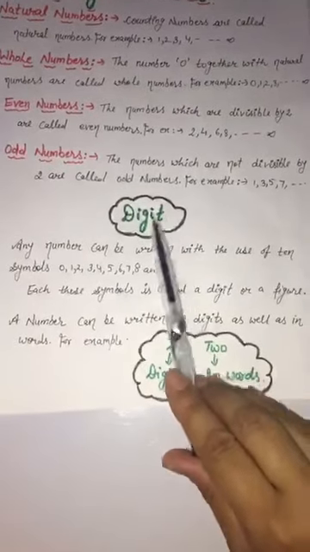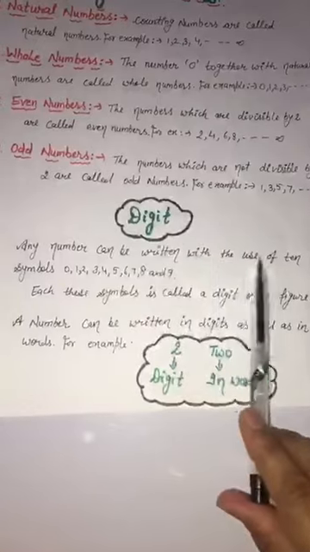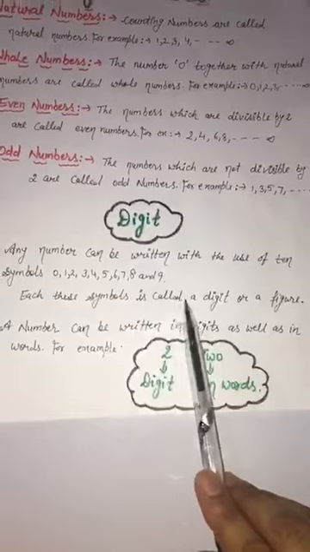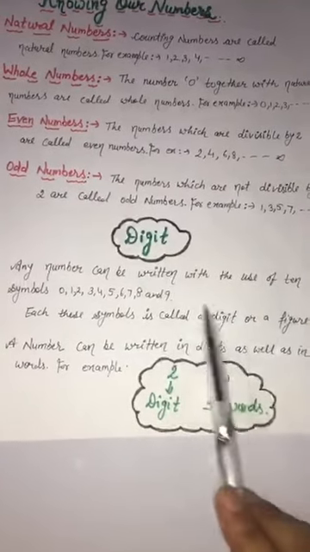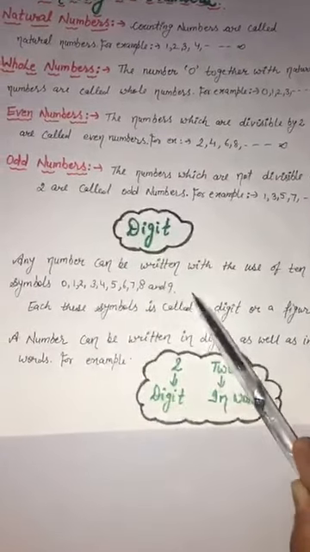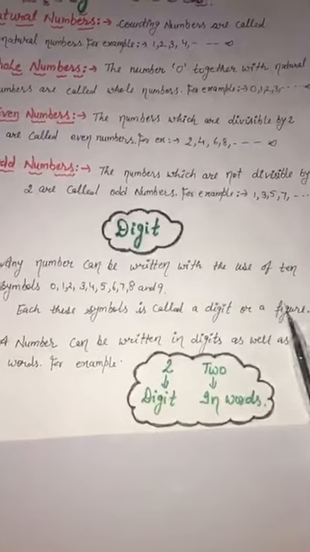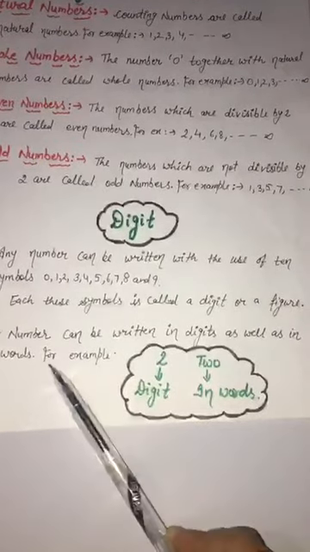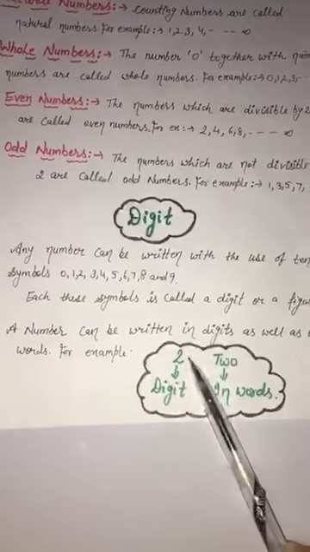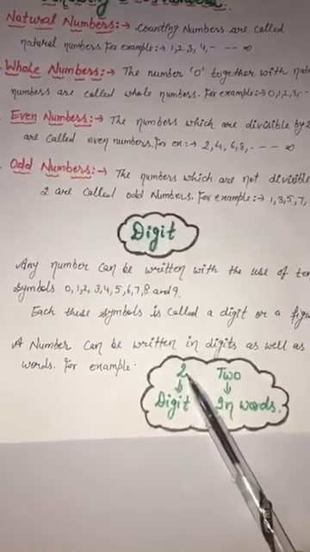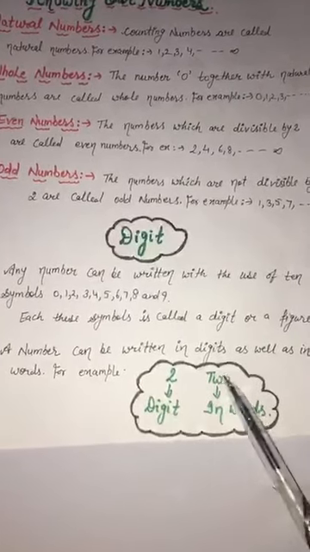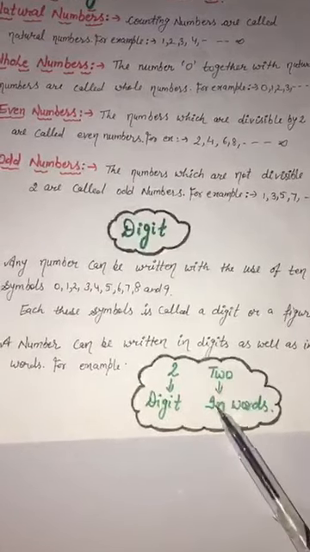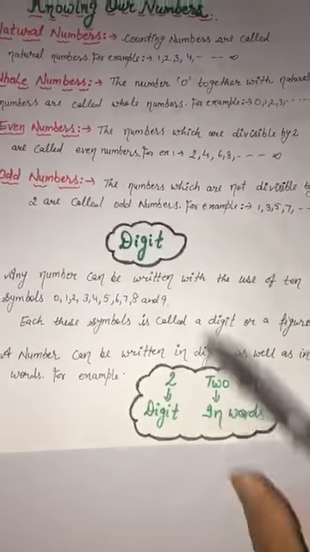Digit. What are digits? Any number can be written with the use of 10 symbols, 0 to 9. Each symbol is called a digit or a figure. A number can be written in digits as well as in words. For example, 2. When we write 2 like this, it is called a digit. But when we write it in spelling, TWO, like this, then we call it words.